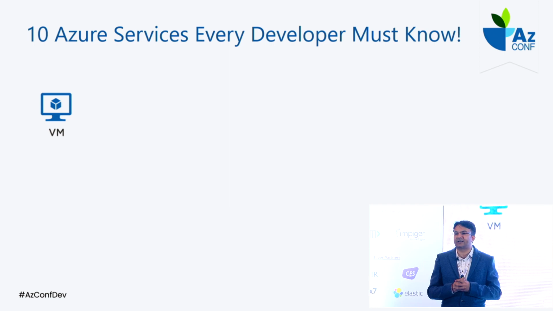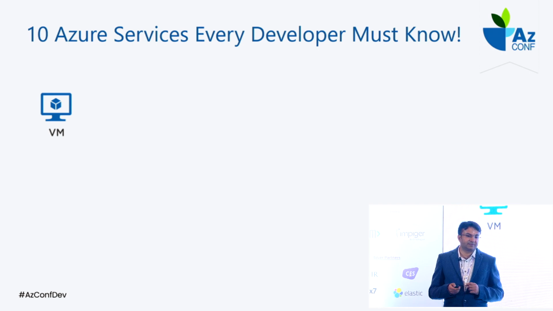Because with the virtual machine, I can install my software, I can install my runtime, I can take the backup. Whatever I need, I can do myself. So if you need complete flexibility and complete control of application management, you should definitely go ahead with the virtual machine. The virtual machine is the widely used service available in Azure for hosting our application. It can be your web UI, it can be your web API. So this is the first service that everyone must know.